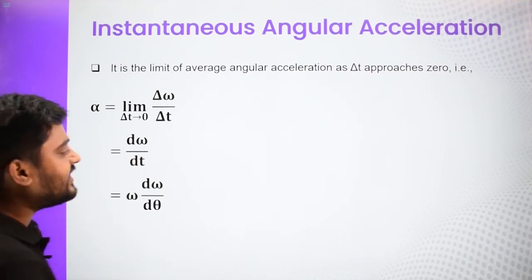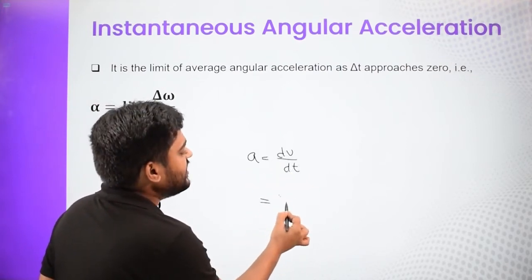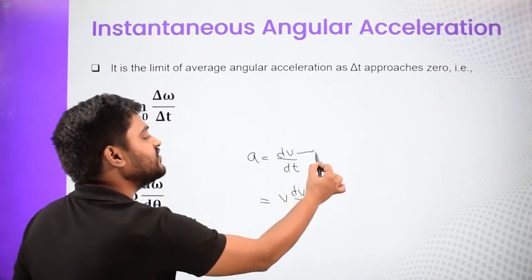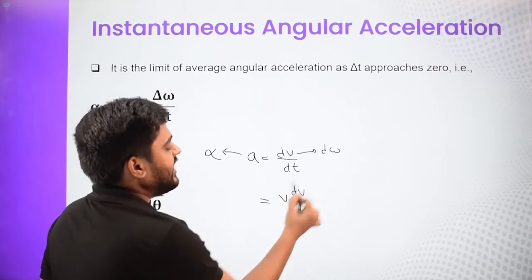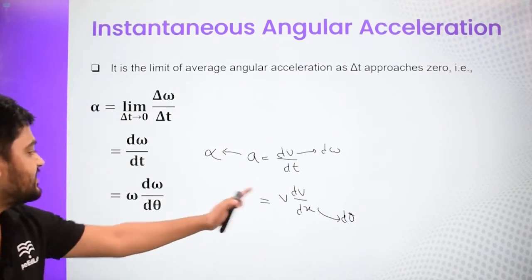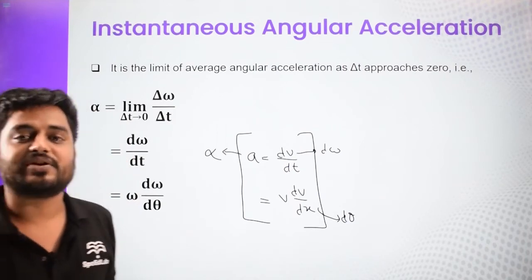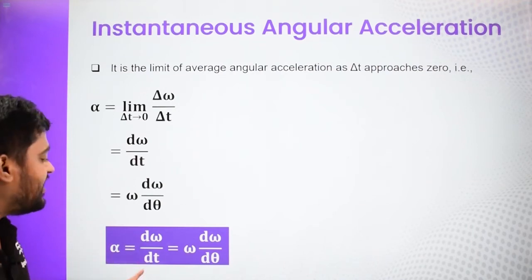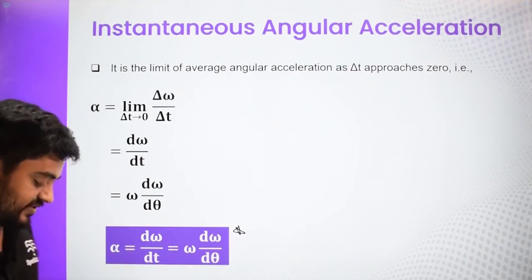So like acceleration is nothing but dv by dt or v dv by dx. So similarly, instead of velocity we are using angular velocity, and instead of acceleration we are getting angular acceleration. And here instead of x we are using the angular displacement d theta. So this is a similar formula to the acceleration formula which we have already discussed and studied in previous chapters. So the final formula, for alpha we have d omega by dt or omega d omega by d theta. This formula is important, so you need to remember this. Let us move to the next thing.